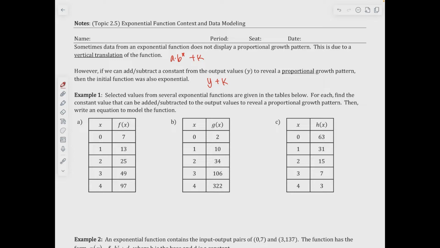Example number 1: selected values from exponential functions are given in the tables below. For each, find the constant value that can be added or subtracted to the output values. What they're asking us is: what do I add or subtract to these output values to reveal a proportional growth pattern? So we have to change the output somewhat. Then write an equation to model the function.